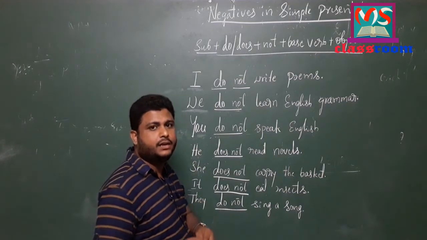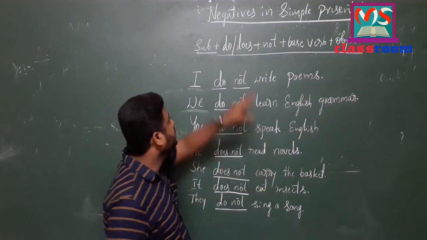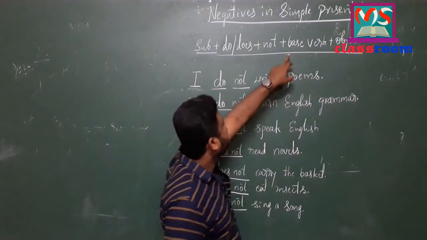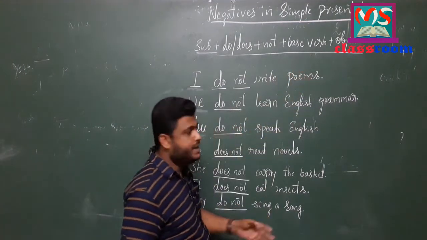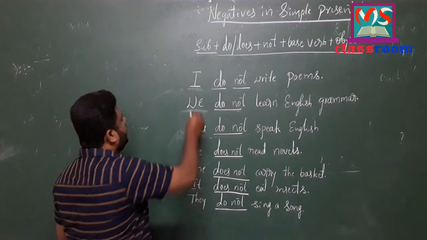When the subject is singular, we have to use does. When the subject is plural, we have to use do. And then not, why? Because it is a negative sentence. And then the base form of the main verb and then the object. Look at the examples here.